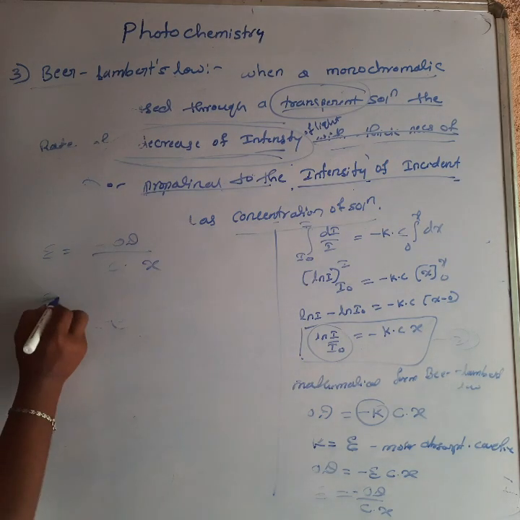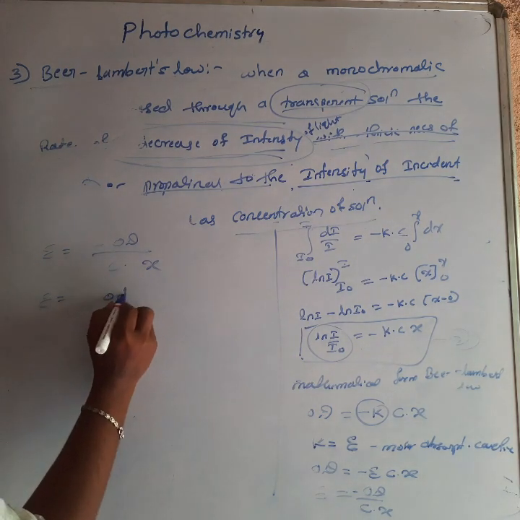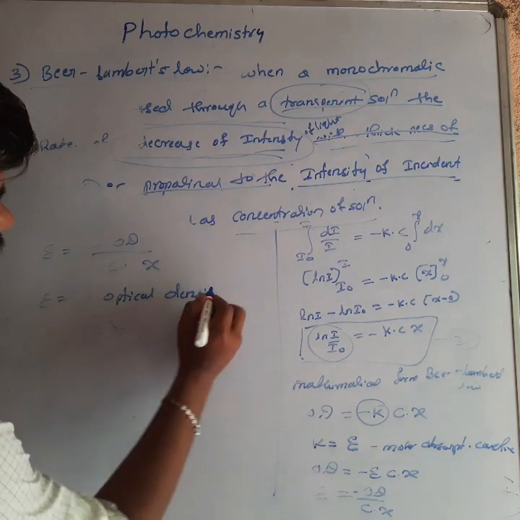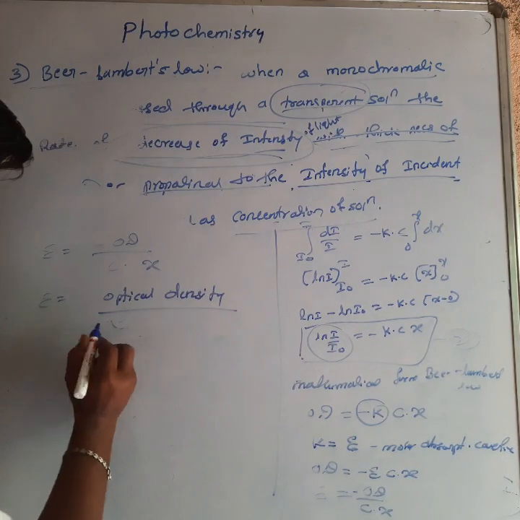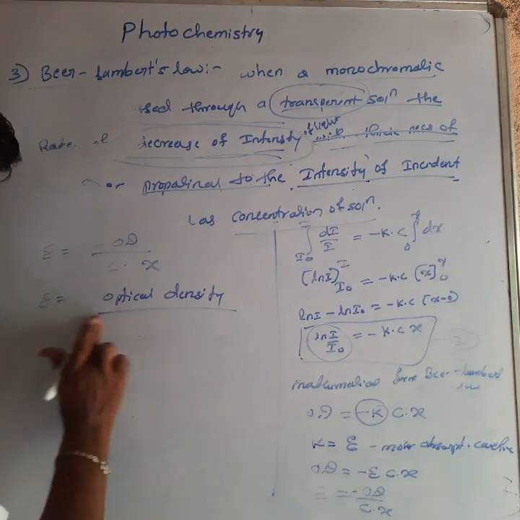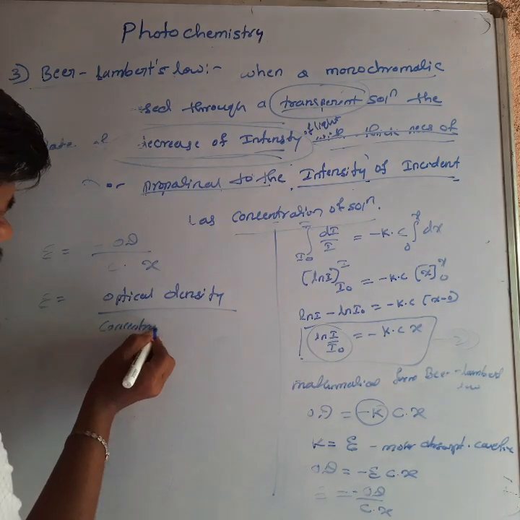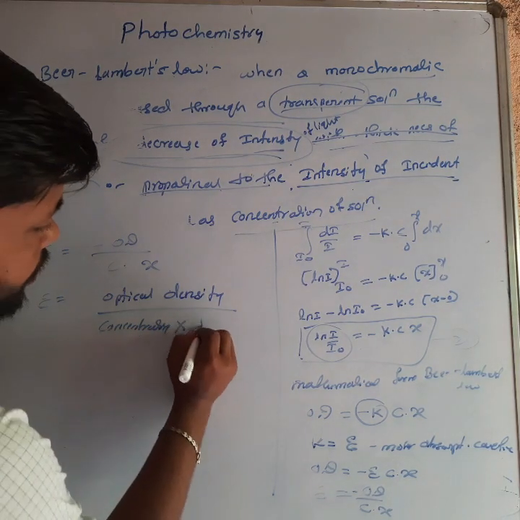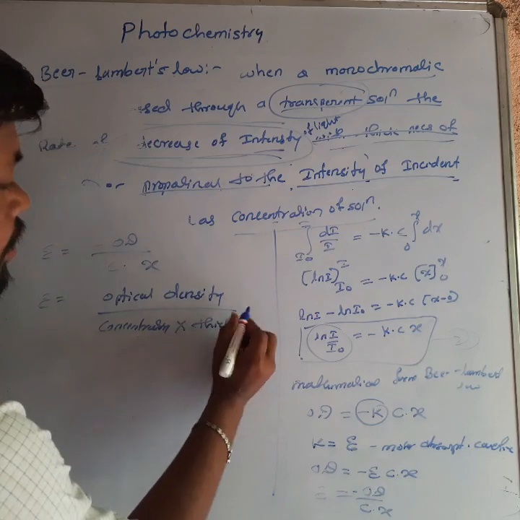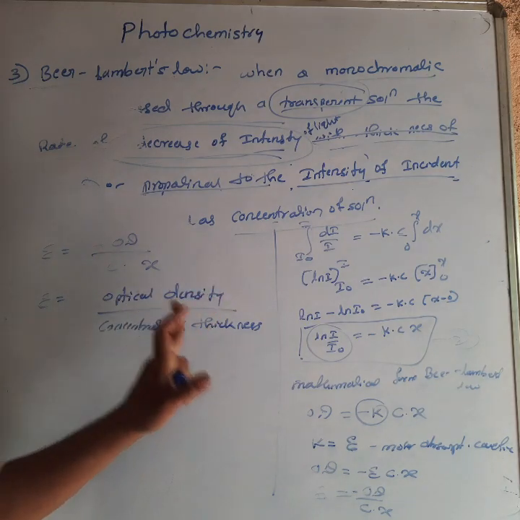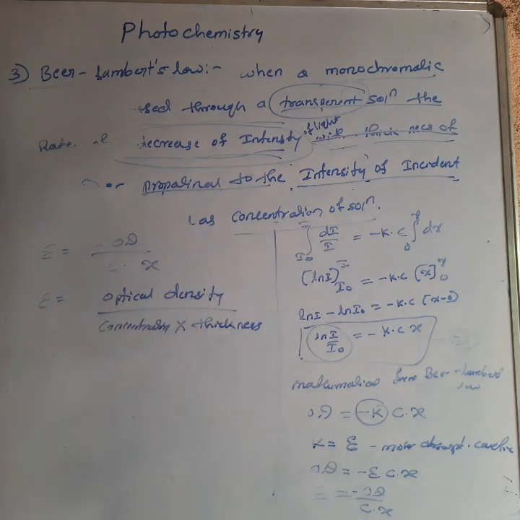So epsilon equals optical density divided by C, where C is the concentration, into x, the thickness of the solution. This is the molar absorption coefficient: optical density divided by concentration and thickness of the solution.